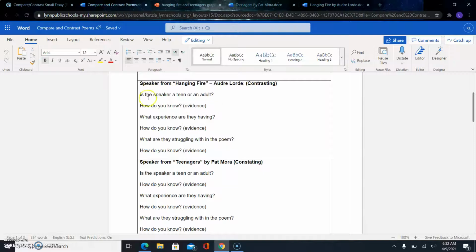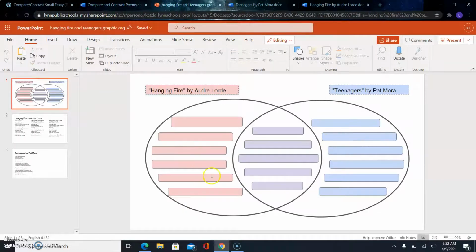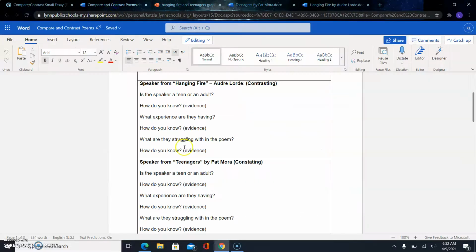So we're asking, is the speaker a teen or adult? What experience are they having and what are they struggling with? If you got that onto your Venn diagrams, you should have no problem answering these questions. Maybe you just need to find some evidence, okay?